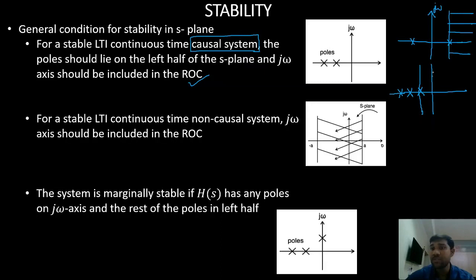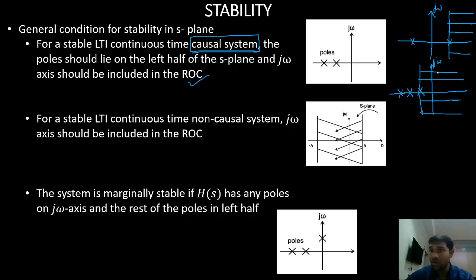Since the system I'm considering is a causal system, my ROC is going to be towards the right side. Now, if you look at this ROC, it includes my j omega axis. So then we can say the causal system we have considered is stable, right?